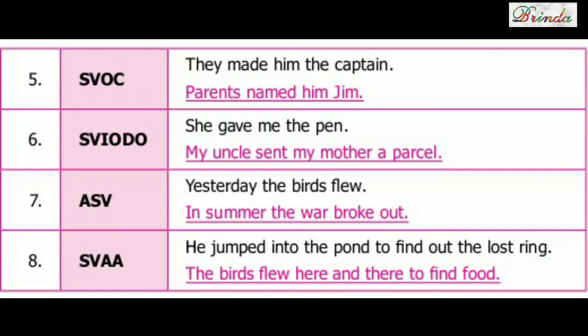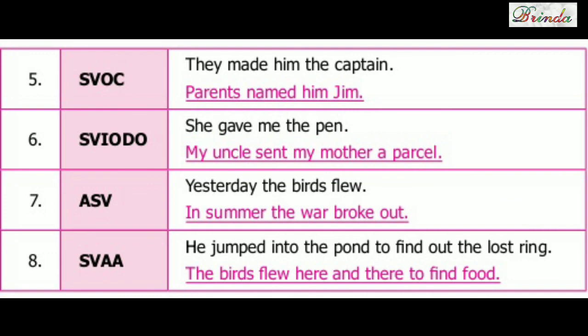Okay, moving on to SVOC. They made him the captain. So they is subject, made verb, him வந்து object, and the captain complement. Parents named him Jim. So parents subject, named verb, him object, Jim is complement. Next one, SVIODO. She gave me the pen.